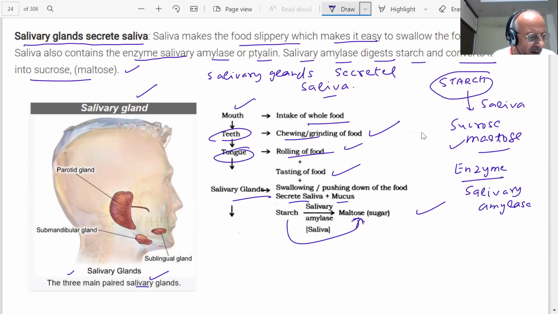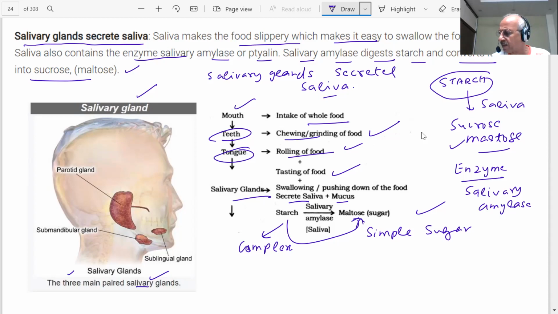It breaks down starch, which is complex, to give simple sugar. This starch is complex, student. This is broken into simple. What is that simple sugar? Maltose. Maltose, student. Okay? The food is mixed thoroughly with saliva and moved around the mouth while chewing by the muscular tongue.